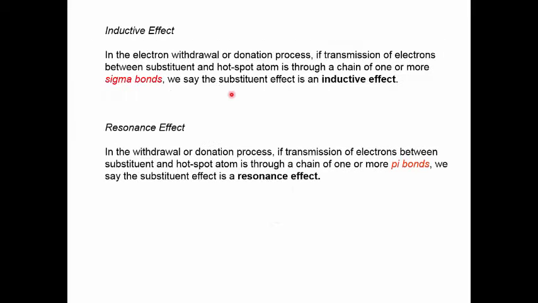Now, in the inductive effect, in the electron withdrawal or donation process, if the transmission of electrons between the substituent and the hotspot atom is through a chain of one or more sigma bonds, we say the substituent effect is an inductive effect. The other effect, called the resonance effect: in the withdrawal or donation process, if the transmission of electrons between the substituent and the hotspot atom is through a chain of one or more pi bonds, we say the substituent effect is a resonance effect.